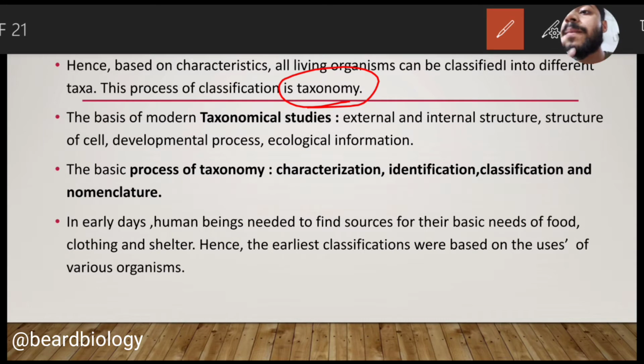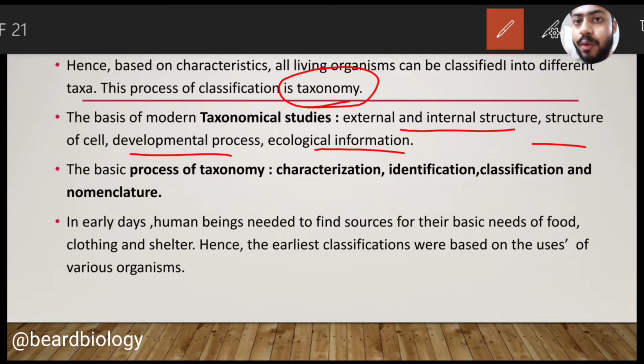We will discuss the basis of modern taxonomical studies. What are the main bases of modern taxonomical studies? Here I have mentioned some points: the external and internal structure, the structure of the cell, the developmental process and the ecological information. Whenever a new organism has been identified, we try to know their external and internal structure, their cell structure, their developmental process and the ecological information. On the basis of this information we go for their classification.